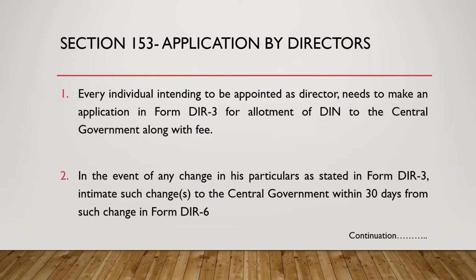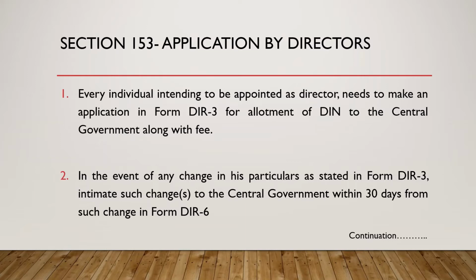So the first point is, every individual who is intending to be appointed as a director needs to make an application in form DIR3 for allotment of DIN to the central government along with the fee. So whenever a director wants to obtain a DIN number, they will file DIR3. How do we file?